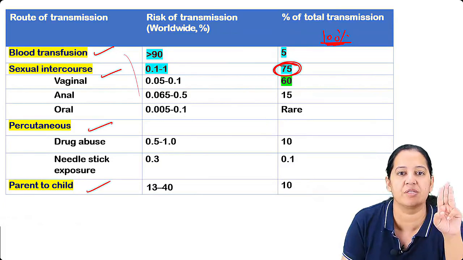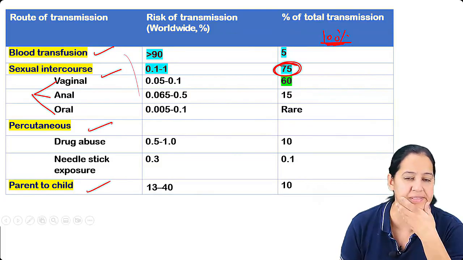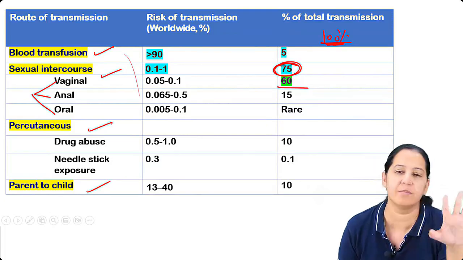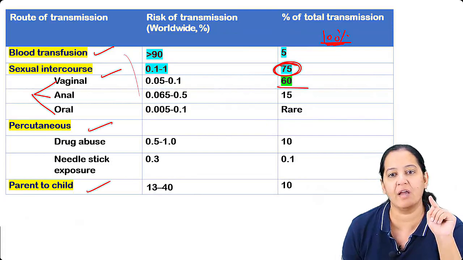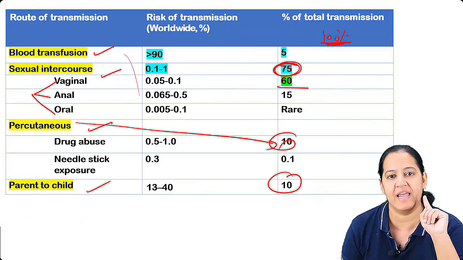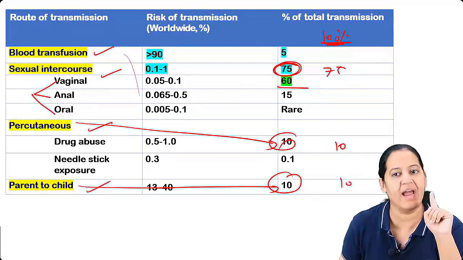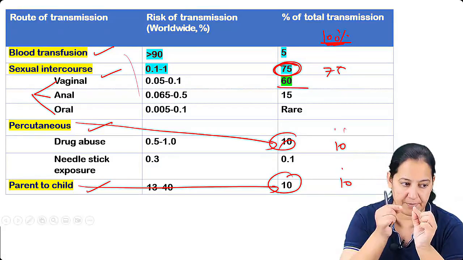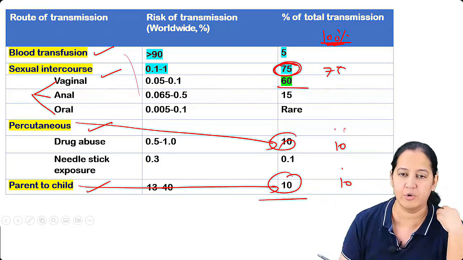Sexual also has 3 options: vaginal, anal, and oral. Vaginal sex, anal, and oral sex. Among them, most common is vaginal, male to female. So that is the most common route. What is the second most common? Second are equal, 10 and 10. 10 is percutaneous and 10 is vertical. So 75, 85, 95. Total 95 is done. Percutaneous is through needle prick, and vertical is from placenta, from mother to child during pregnancy.